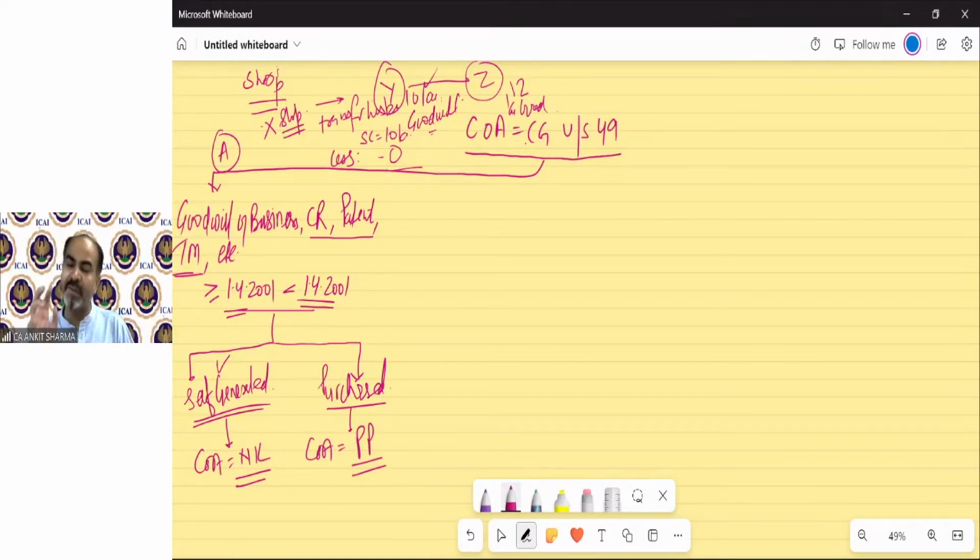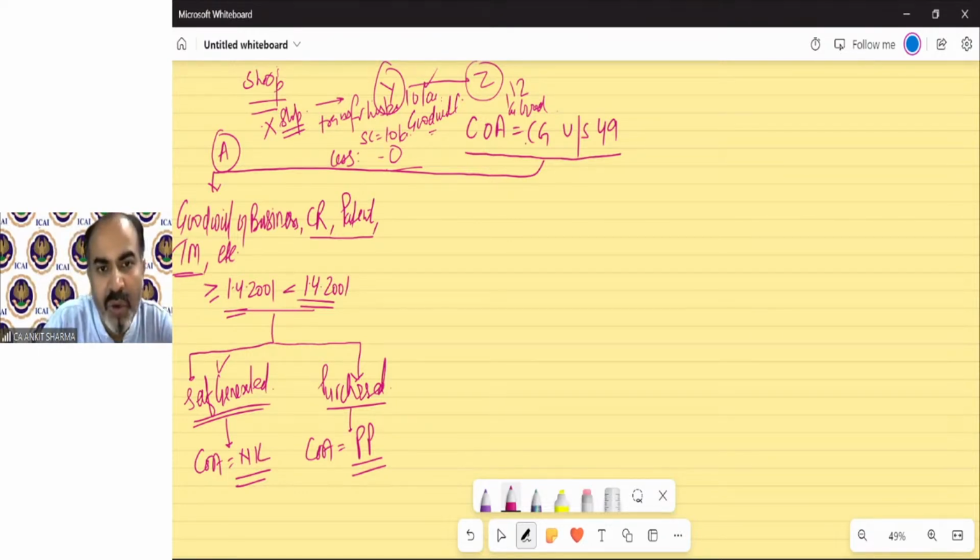In the question, it will be given whether these things are self-generated or purchased. If it is self-generated, then do not take the FMV, etc., given in the question to confuse you. The cost will always be nil. And if it is purchased, the cost will be the purchase price. As simple as that.